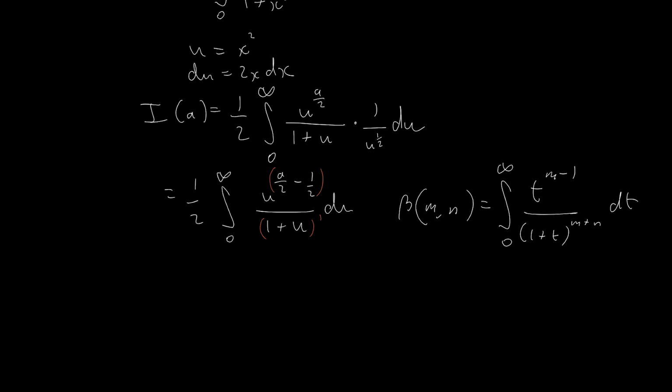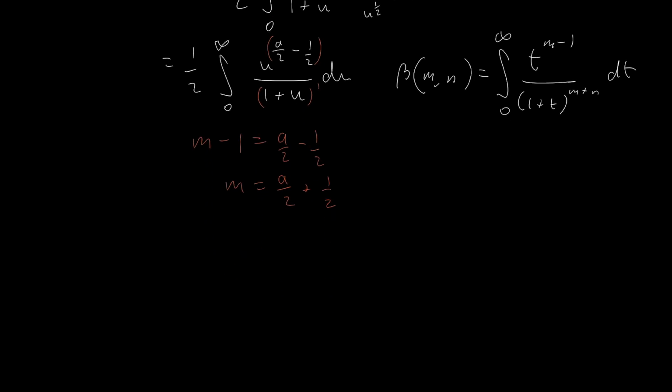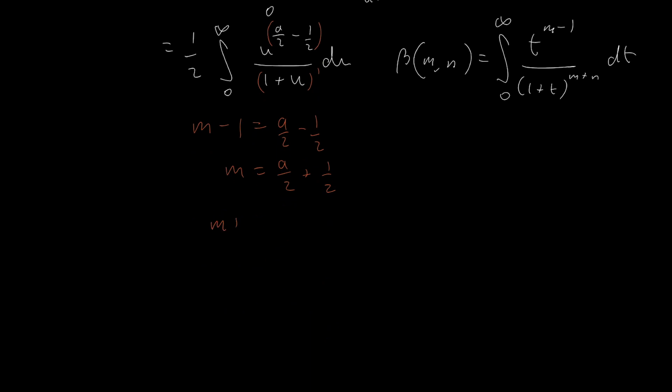So let's see what we have here. We have m minus 1 equals a over 2 minus a half. So we can say m equals a over 2 plus a half. We have m plus n equals 1, so n equals 1 minus m, which is 1 minus a over 2 plus a half, which leaves n as a half minus a over 2.